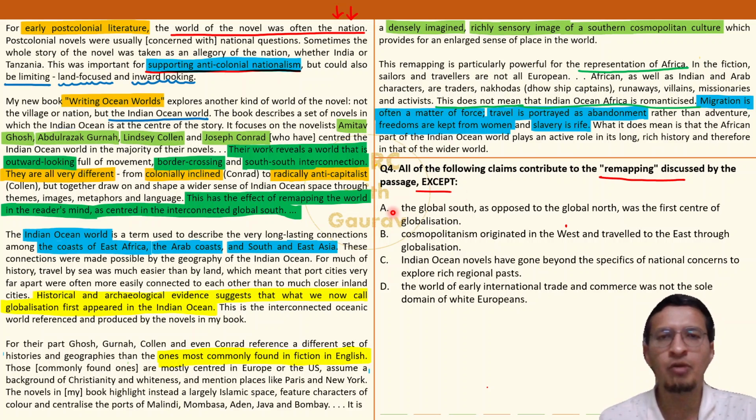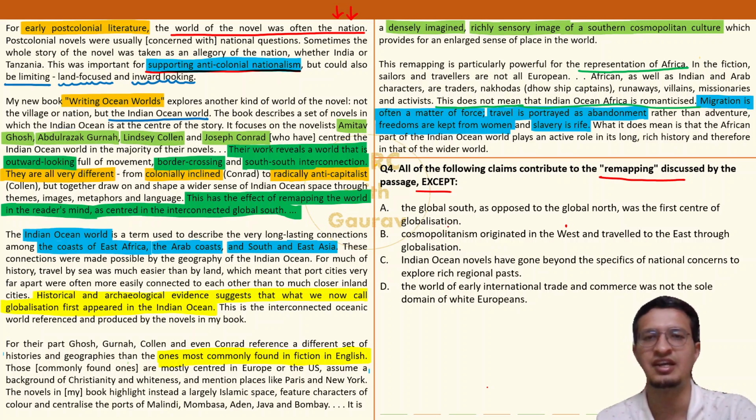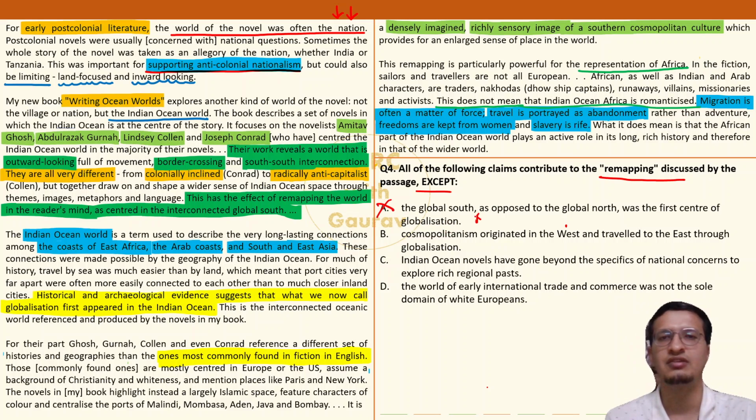Okay. Option A, the global south was the first center of globalization. Is this mentioned? Yes. Globalization first appeared in the Indian Ocean. So is this claim made in the passage? Yes, it has been made. Hence, not in the answer. Claim is made. Okay. B, cosmopolitanism originated in the West and traveled to the East through globalization. Wait, what? कि भाई cosmopolitan having international diversity ये पहले वेस्ट में हुआ और फिर इधर आया ईस्ट में. What? No, nowhere made in the passage. Definitely nowhere made in the passage. Hence, it is easily the answer.